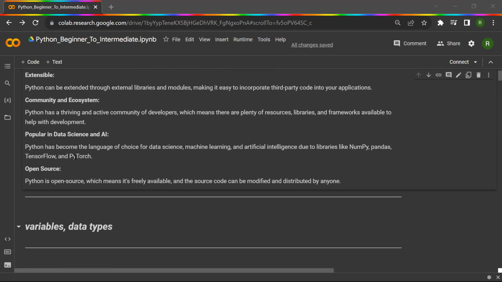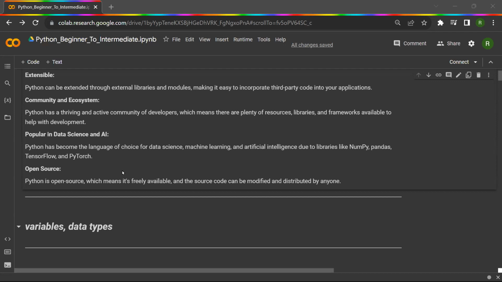So, where do we see all these things? Applications: Python is most popular in data science and artificial intelligence. Python has become the language of choice for data science, machine learning, and artificial intelligence due to libraries like NumPy, Pandas, TensorFlow, and PyTorch. There are so many libraries, not only these, and it really supports all of them, and most applications will be found in data science and artificial intelligence.